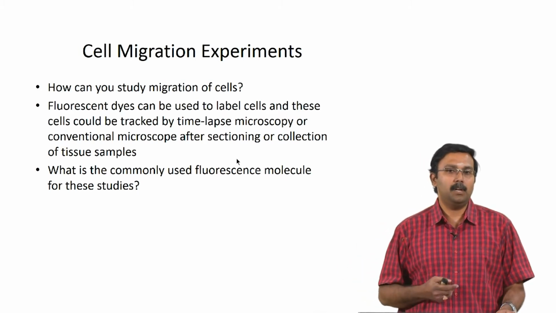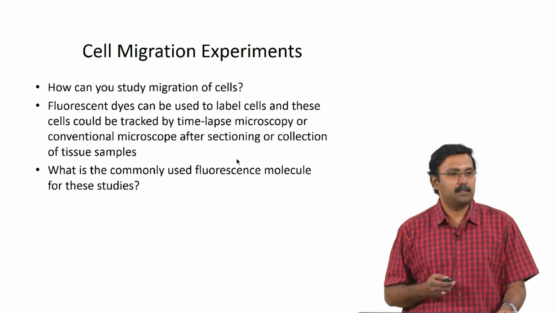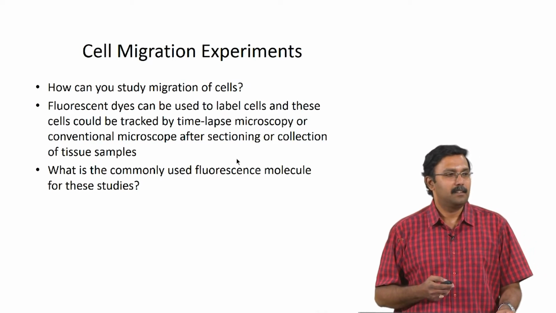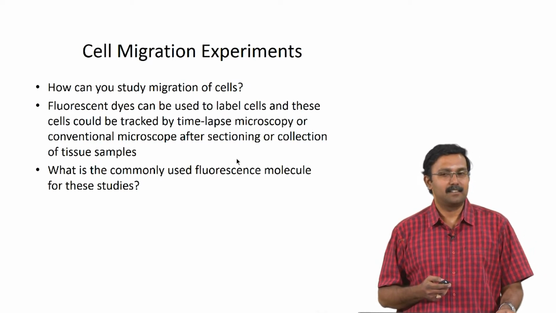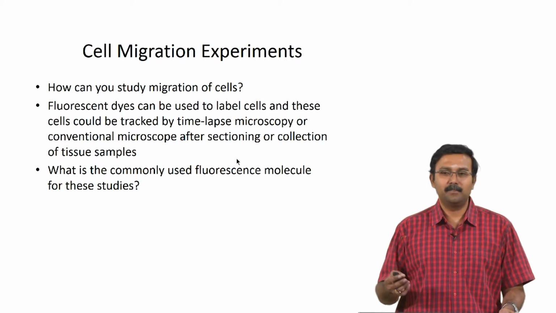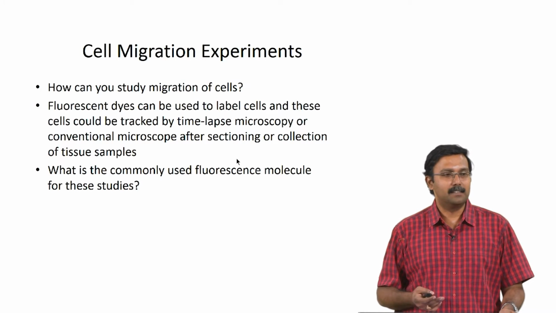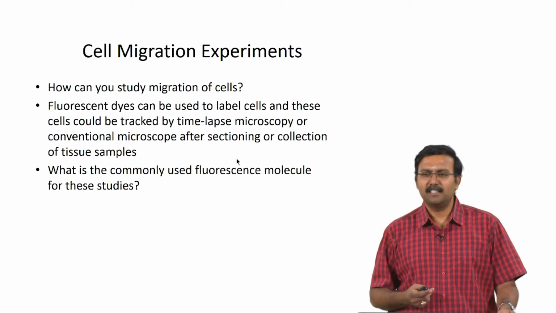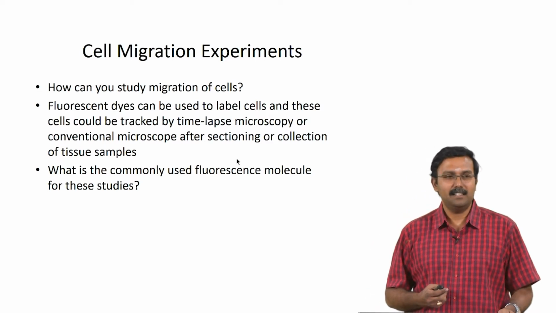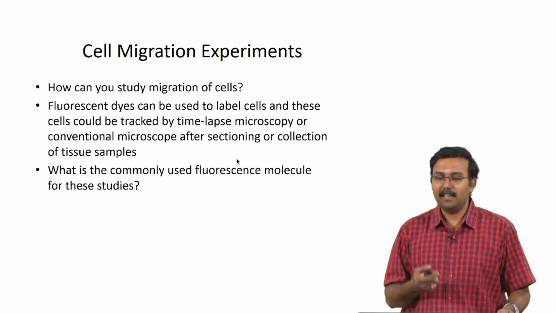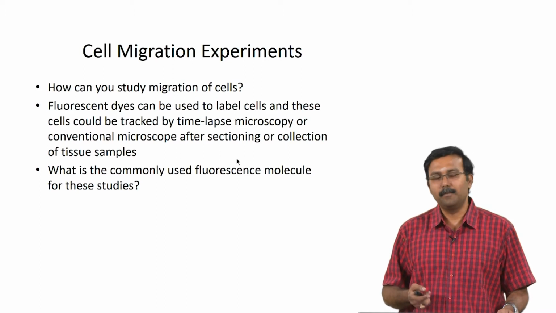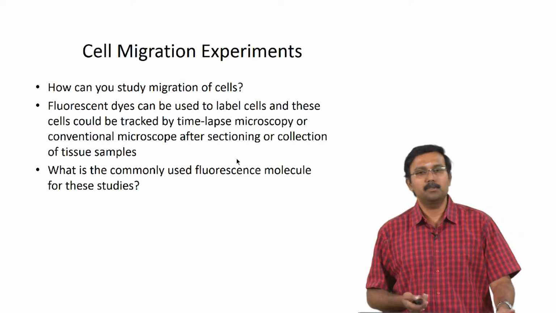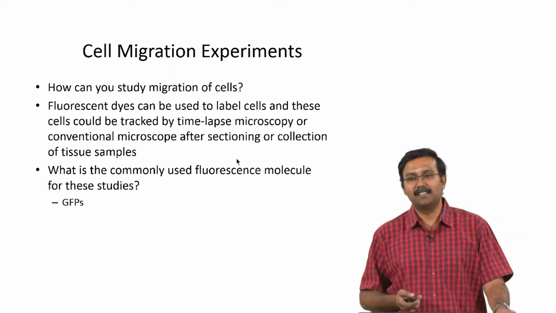Okay. So, what are the commonly used fluorescent molecules for these studies? Can methylene blue be used? Not really. What is one common fluorescent molecule which you know for biological studies? Something called fluorescein. Fluorescein diacetate is used to stain live cells, so you may be able to use it, but the most common molecule which is used is GFP.